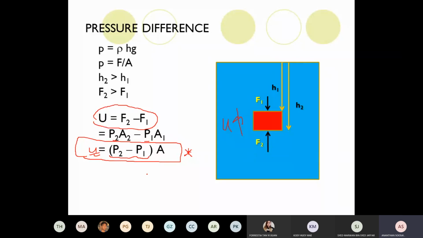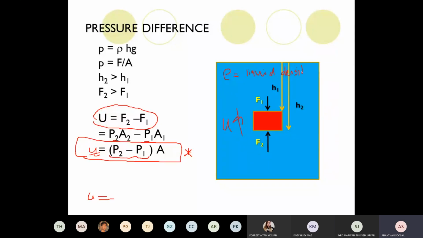Okay class, let's do it together. Let's prove Archimedes' principle here. Archimedes says that the upthrust is equal to the weight of the liquid displaced. Let's say this liquid has a density of rho. Rho is the liquid density.